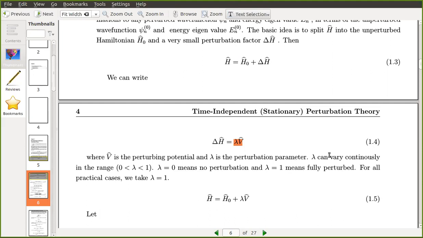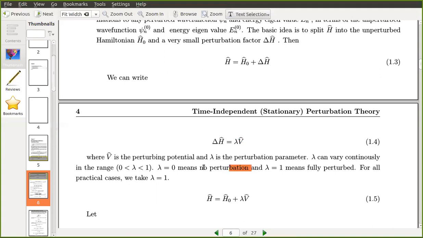Lambda can vary continuously in the range 0 to 1. If lambda equal to 0, it means no perturbation, that is, we tend to the original system: the unperturbed solution and unperturbed energy eigenvalues.